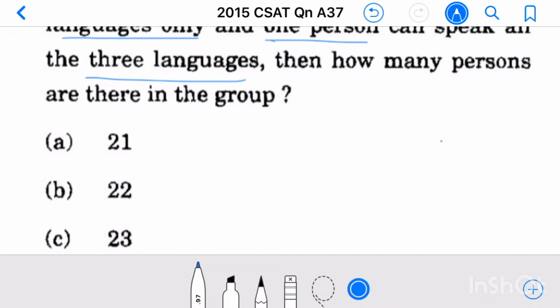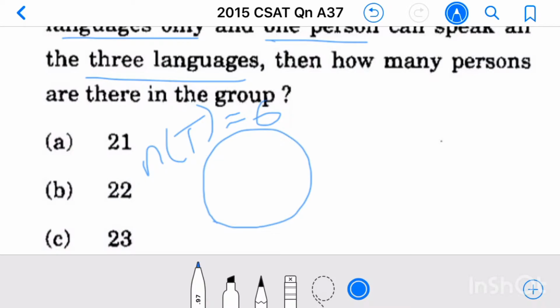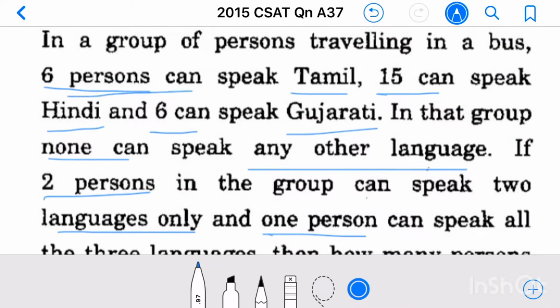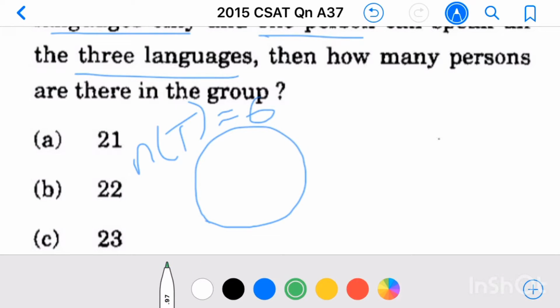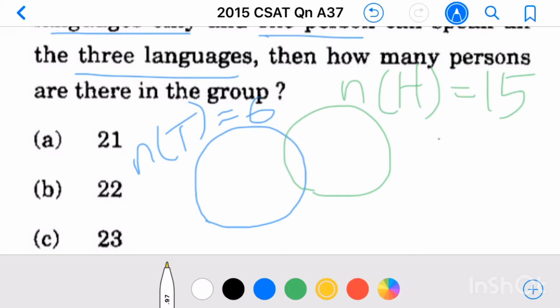So here in a group, we can solve this by drawing a Venn diagram. In a group, 6 can speak Tamil, so I am representing that as n(T) equal to 6. Here 6 persons can speak Tamil, 15 can speak Hindi, and 6 can speak Gujarati.